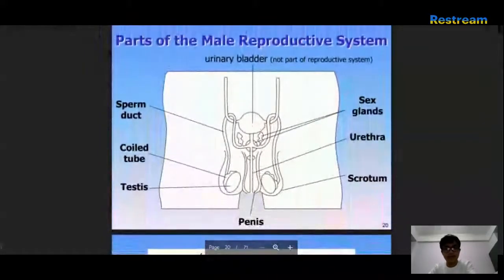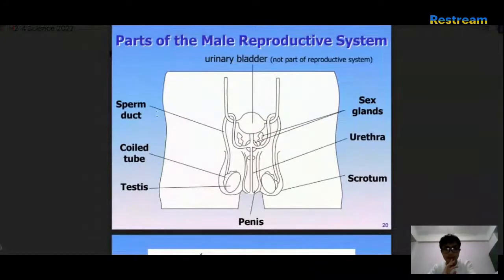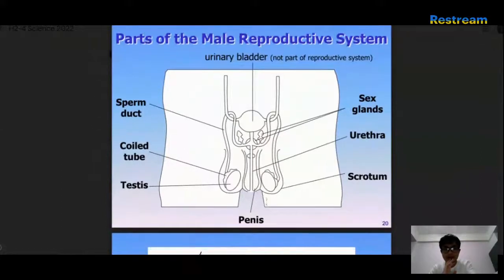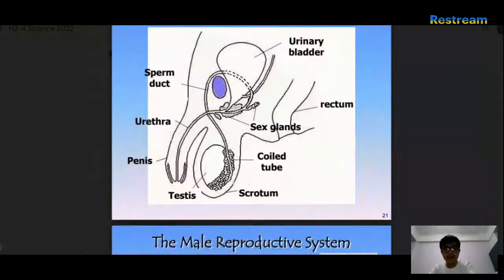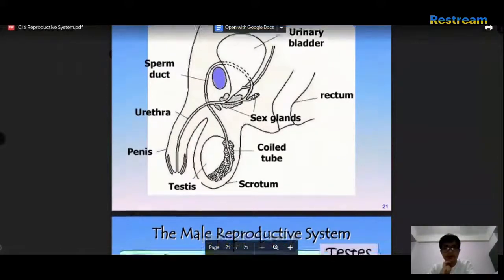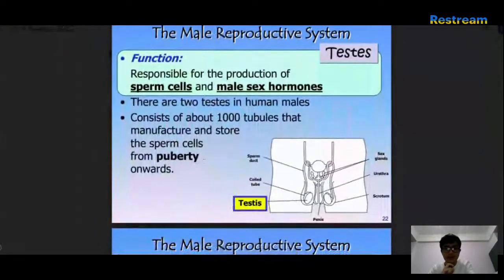Okay. Parts of the male reproductive system. Urinary bladder. Okay, the sperm duct, sex glands, the urethra, coiled tube, scrotum, and testis. All right. There's a side diagram. Coiled tube. There's spaghetti that goes up and over and looping back. Okay.